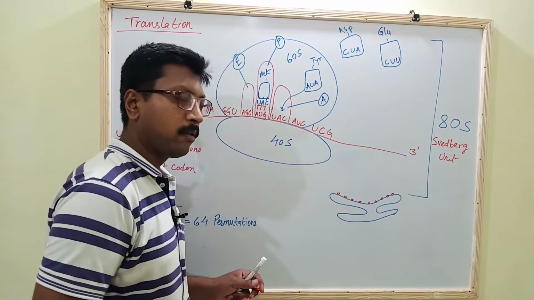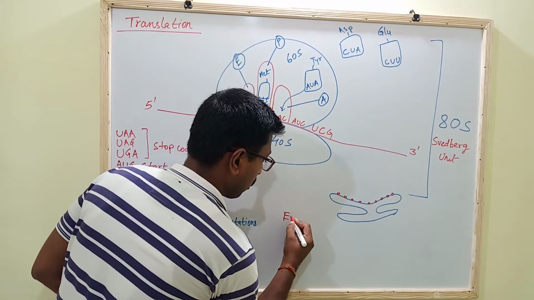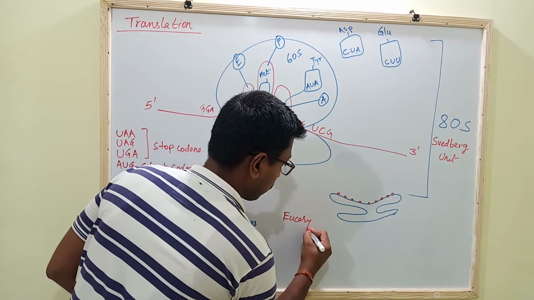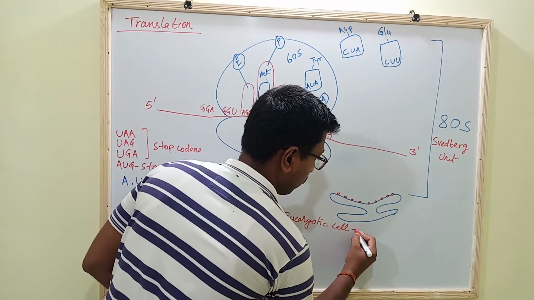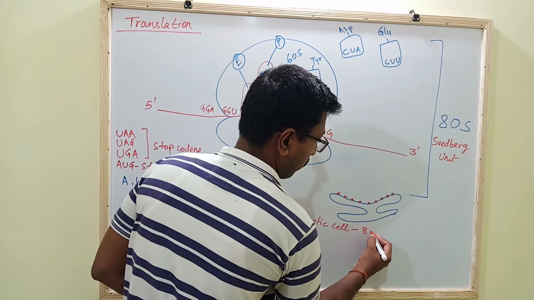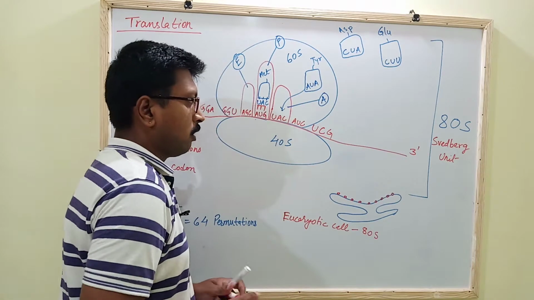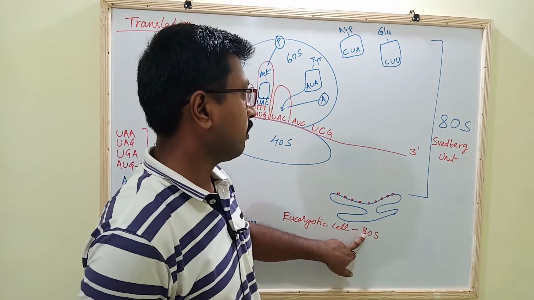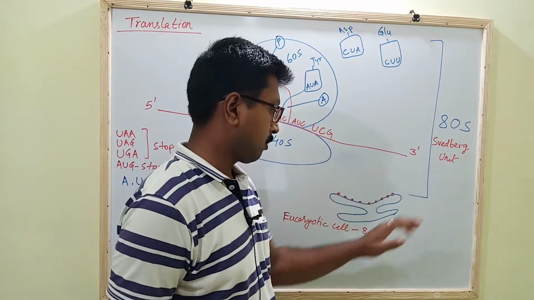In the eukaryotic cell, the ribosome is 80S units. Here the S stands for Svedberg units.